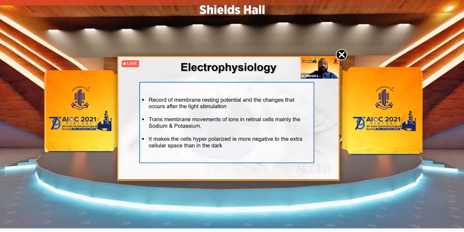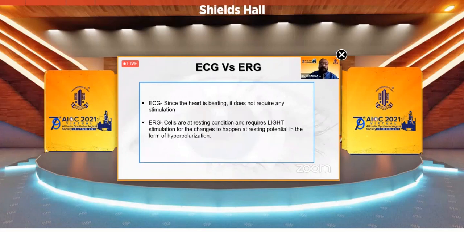Now, how is electrophysiology recorded, how does it work? It records the membrane resting potential and the changes that occur after light stimulation. Then there's a transmembrane movement of ions like sodium and potassium, and it makes the cell hyperpolarized, that is, more negative to the extracellular space than in the dark. ECG and ERG can be compared, but in ECG, because the heart is beating, it has its own stimulus. So you don't need any stimulus from outside. But for ERG, the retina has to be stimulated by means of light or by patterns that you have.